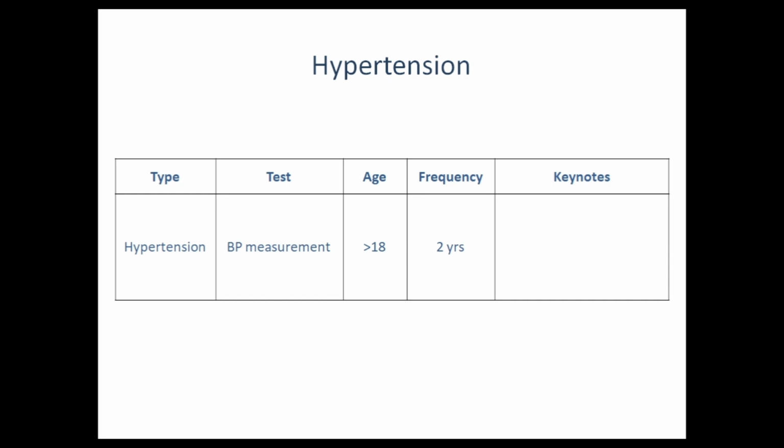Next comes hypertension, and the test of choice for hypertension screening is blood pressure measurement. The screening should be started at age greater than 18, every 2 years, because in about 90% of cases, hypertension is asymptomatic. The patient might be hypertensive, but if he or she is not screened, then it can lead to long-term complications like myocardial infarction, stroke, and many other conditions. So hypertension is also a very important topic in screening, because most of our students are not aware of the facts about hypertension screening.